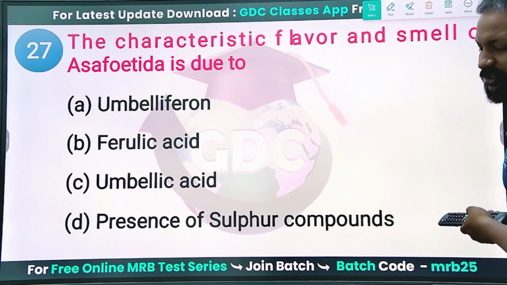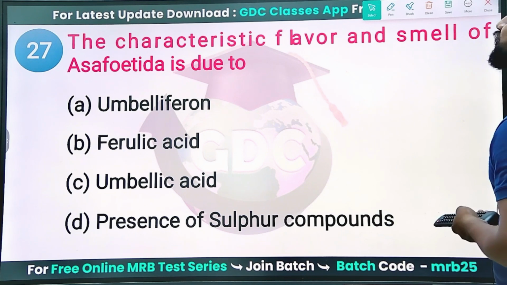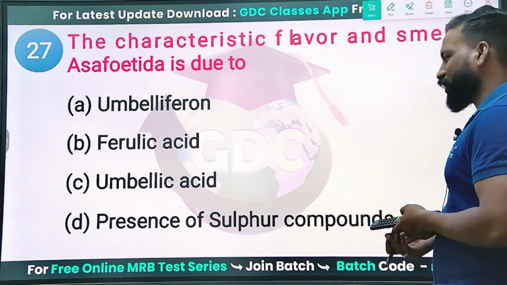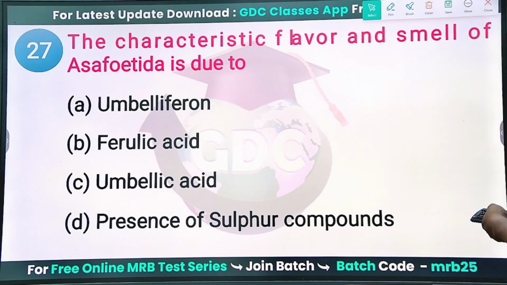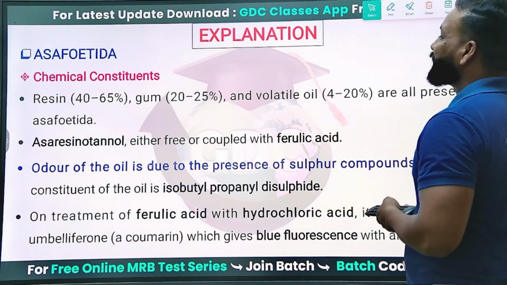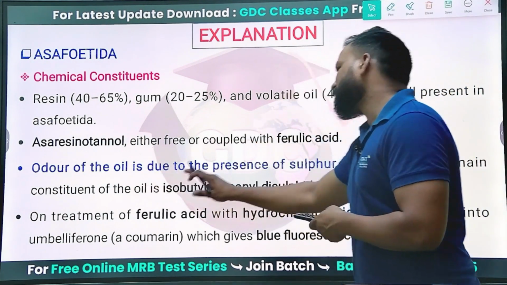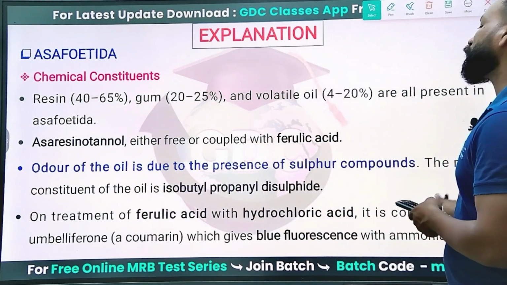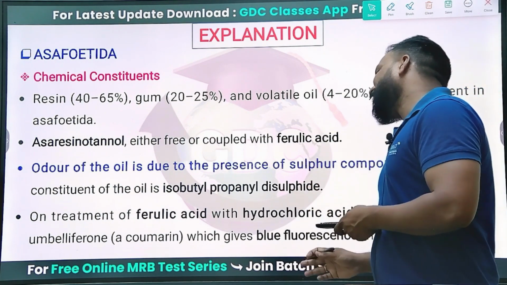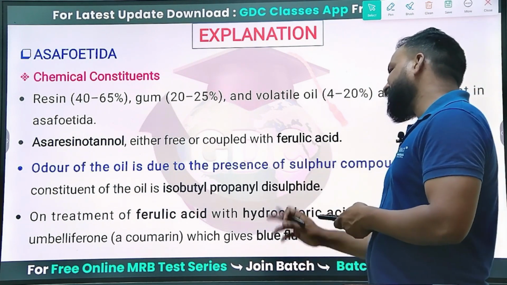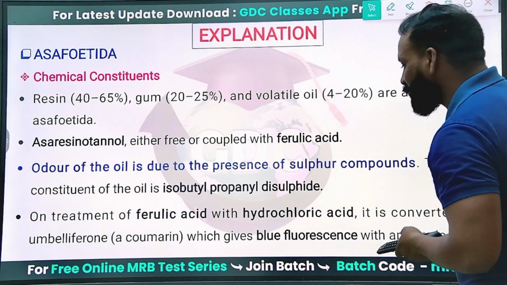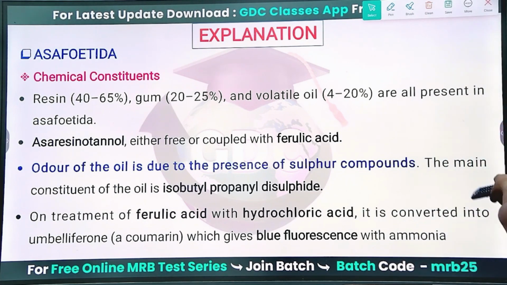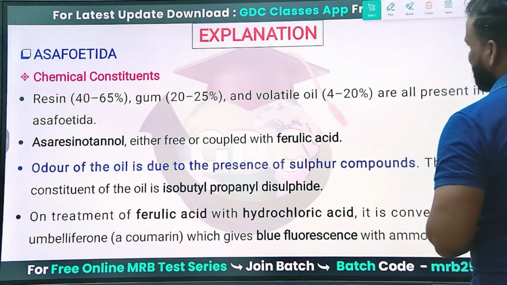Next question. The characteristic flavor and smell of Asafoetida is due to umbelliferone, ferulic acid, umbellic acid, or the presence of sulfur compounds. What is that? It is due to the presence of sulfur compounds. The characteristic odor of the oil is due to sulfur compounds, and the main active constituent is isobutyl propenyl disulfide. Okay, disulfide, so a sulfur disulfide bond. Clear? On treatment with hydrochloric acid, ferulic acid is converted into umbelliferone, a common derivative which gives a blue fluorescence with ammonia. It contains ferulic acid as well as asaresinotannol as well.